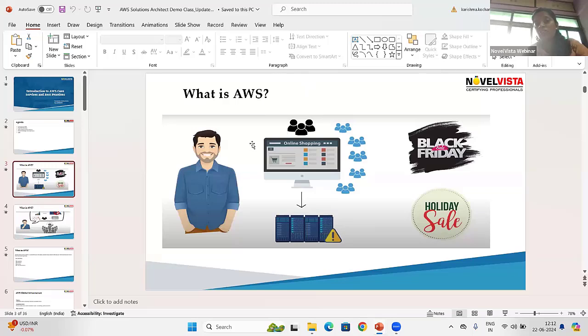But Ajay thinks that he needs to grow the business. He needs to offer some discounts, some deals, some sales. So Ajay will arrange some Black Friday sales, some holiday sales, some festival related sales for the online shopping portal to increase and engage customers. The customers increase, but the 4 servers are now not sufficient to handle the load of the customers.